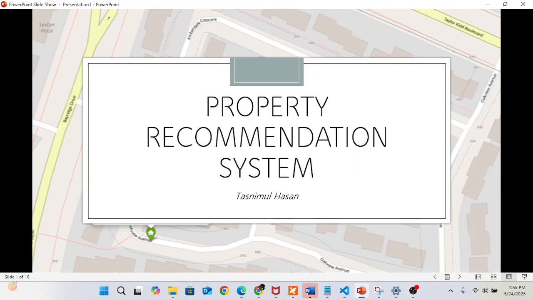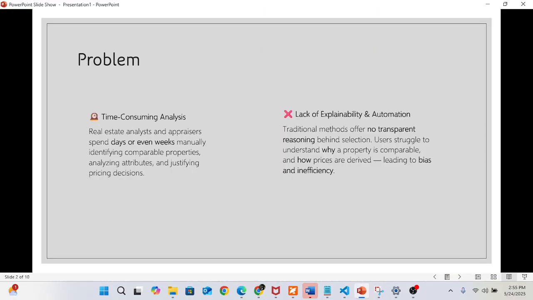Today I will talk about my project, a property recommendation system. Real estate analysts and appraisers spend days or even weeks manually identifying comparable properties, which often offer no transparent reasoning behind selection, and users struggle to understand why a property is comparable and how prices are derived.